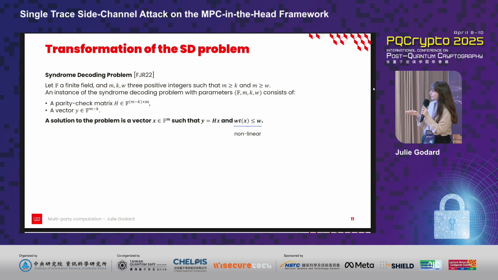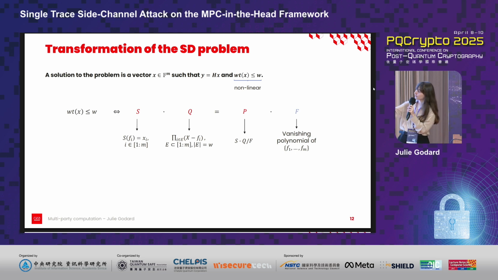So this is why in SD in the Head, it has been shown that this inequality is equivalent to this polynomial equality. I won't discuss here why this equivalence holds, but what is important is to focus on the construction of the polynomial S. This polynomial is constructed by Lagrange interpolation of the coordinates of x. So in order to retrieve information about the secret value x, all we need to do is retrieve information about the coefficients of the polynomial S.